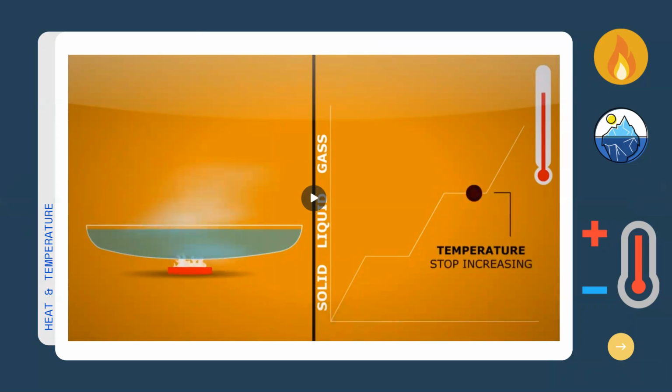Exactly. Again, the temperature stopped increasing because there is a phase change again happening between liquid to gas, which is due to evaporation or vaporization.